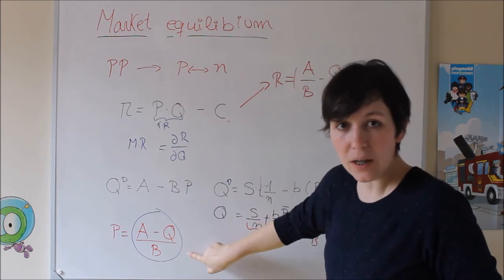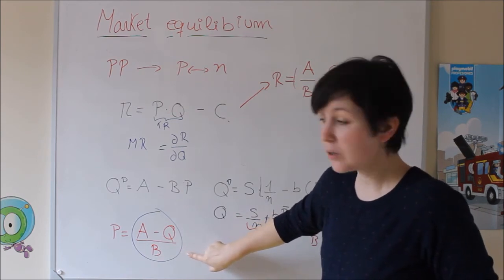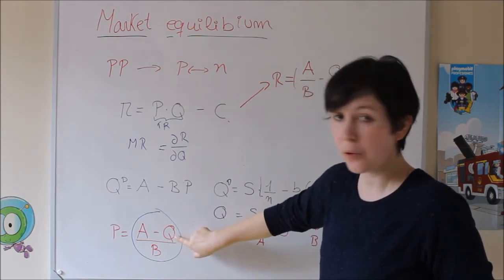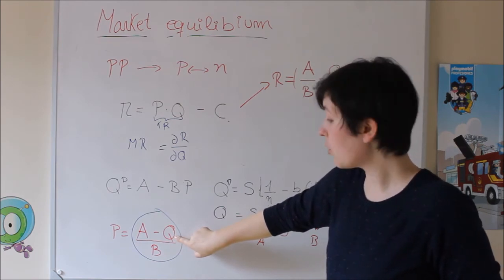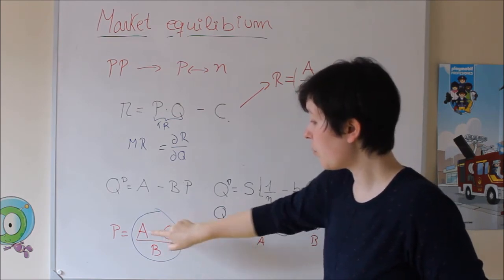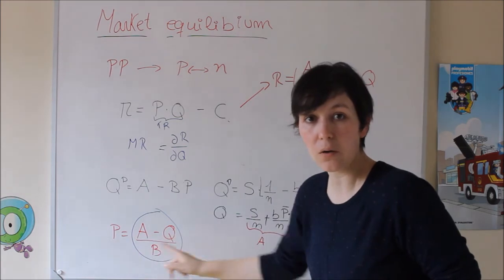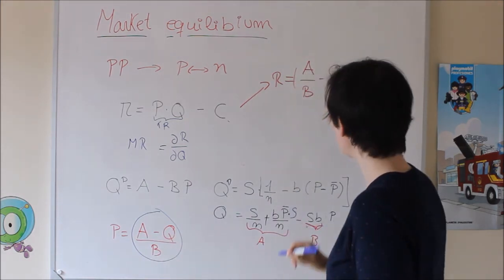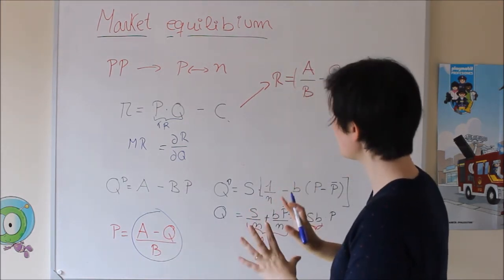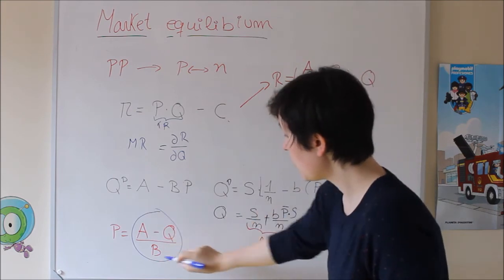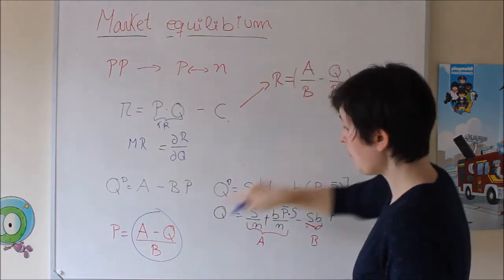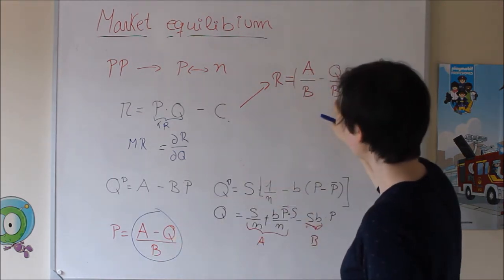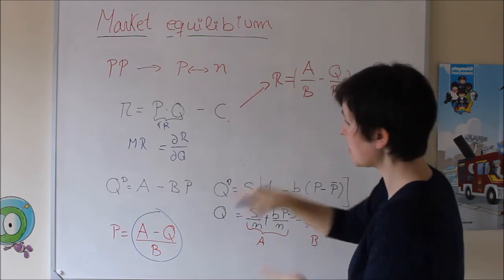So the price also depends on the production. If this economy wants to produce more, the price has to be lower. So there is a connection between both variables. That's why instead of introducing P, we are going to put this element, A minus the quantity divided by B. That is the same.